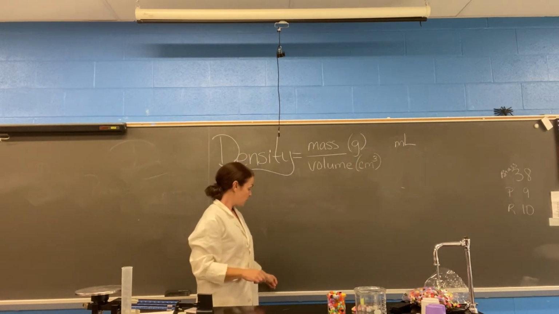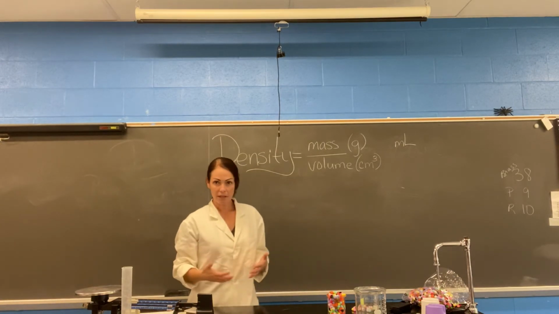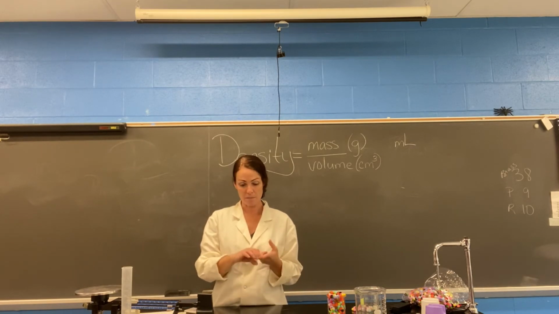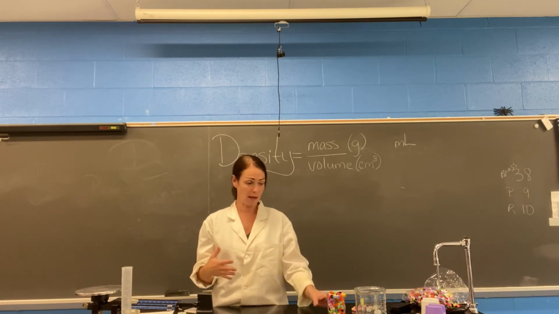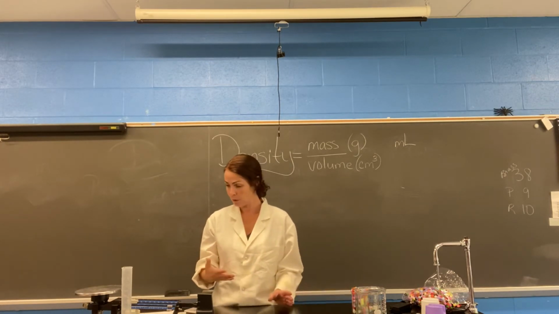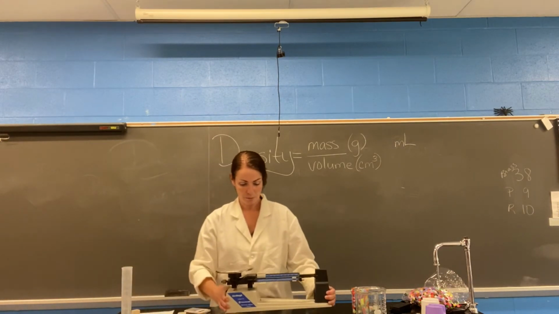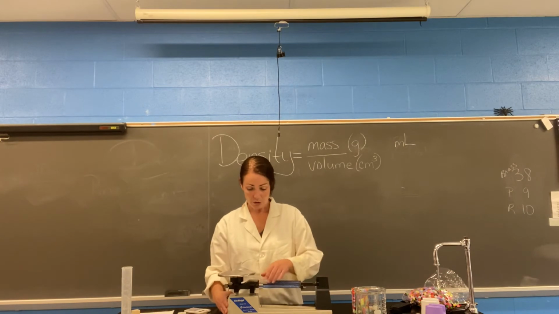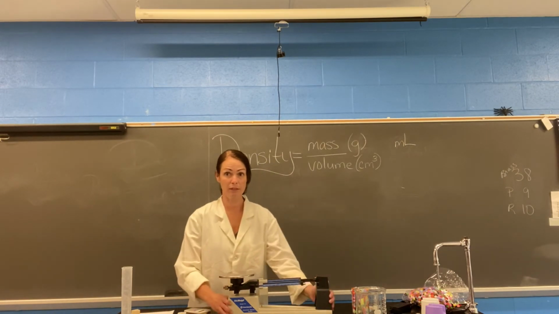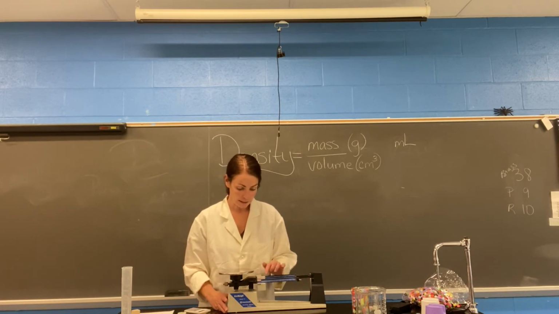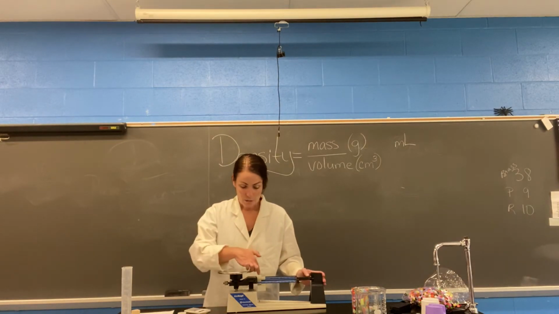So in order to calculate the density of an object, you have to have those two pieces of information, mass and volume. And I'm going to quickly run through how we do that so that you can see how it works, and then we'll get more detailed later. So I'm going to take my triple beam balance, and you should know already how to use a triple beam balance. We make sure that it's set all on 0, and we start with the largest beam, the second largest, and then we get very detailed with the small beam in the front.